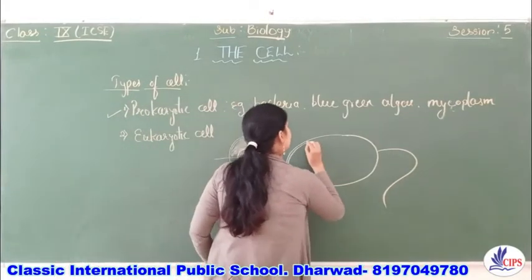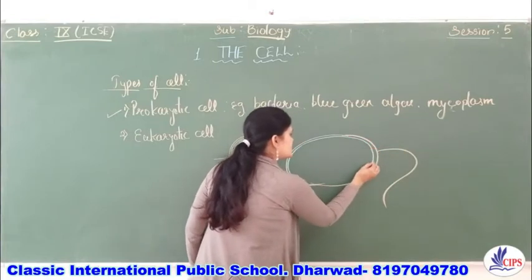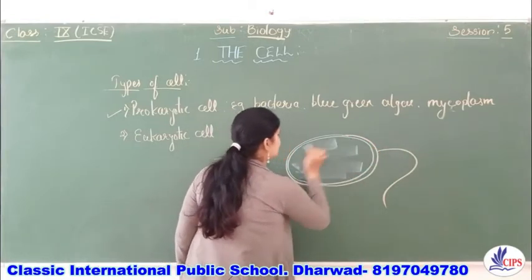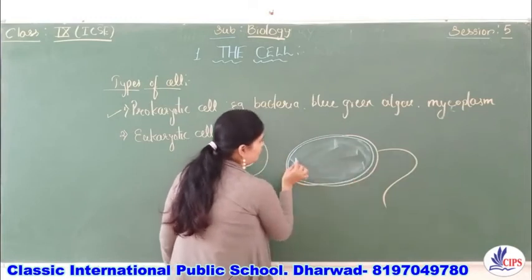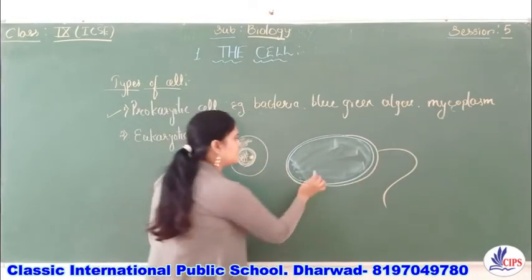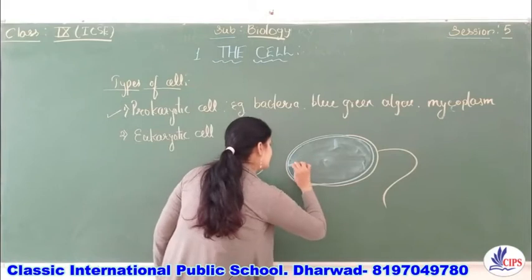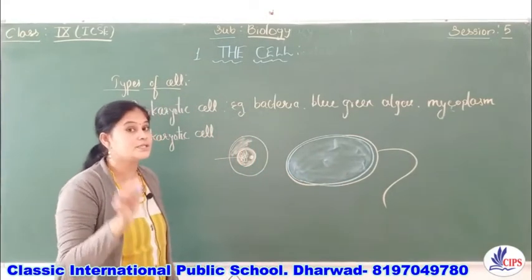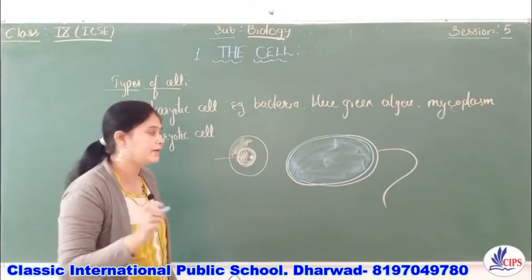We already studied this in our lower classes. You can call this the cytoplasm or the protoplasm. And here the nucleus is not present, meaning the nucleus is not bounded by a nuclear membrane.